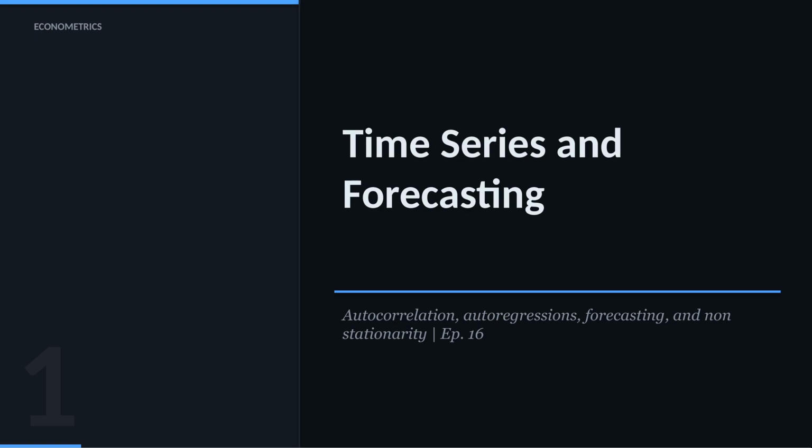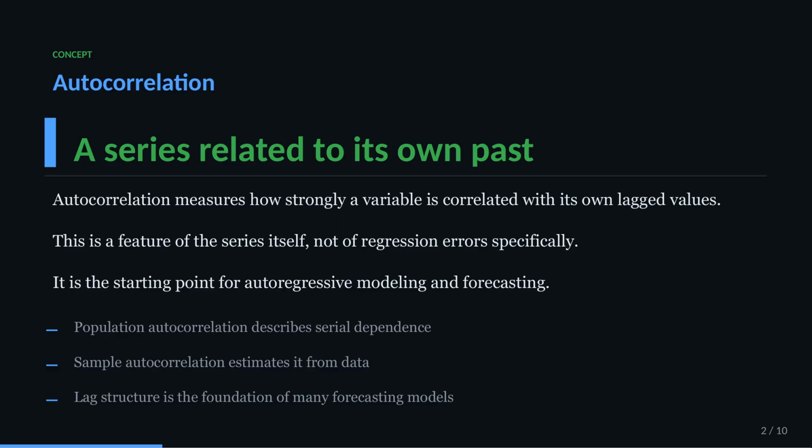This final episode in the econometric sequence ties together the main forecasting ideas in time series analysis. The focus is on autocorrelation, autoregressions, forecast errors, and the big warning sign that sits over all of this, non-stationarity. Start with autocorrelation. This is the correlation of a series with its own lagged values.